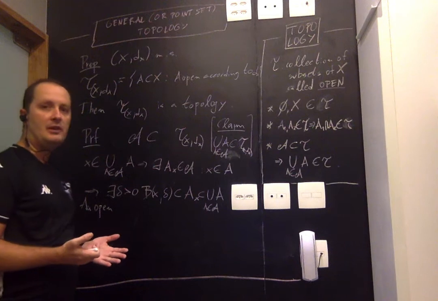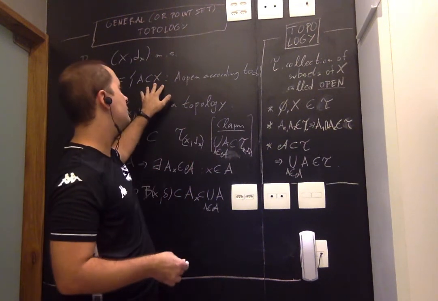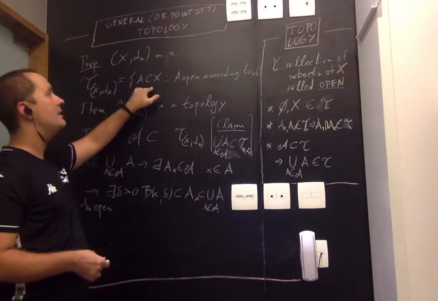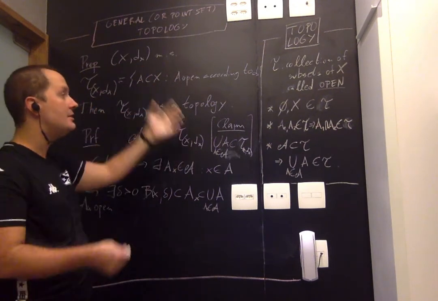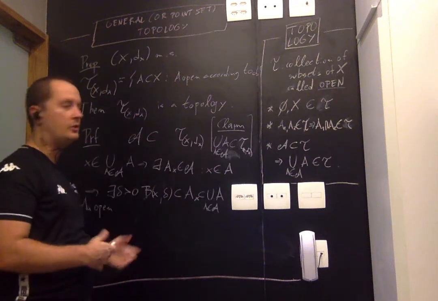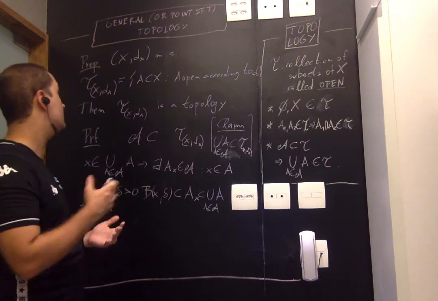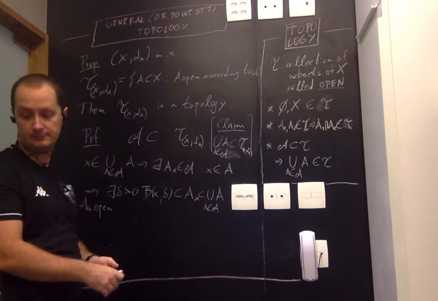So now we have everything that we needed, right? So we saw that the specific topology generated by open sets according to the metric d sub x is indeed a topology according to this general definition. So there's no contradiction between the two things, even though, as I mentioned, there are topologies that do not come from a metric.